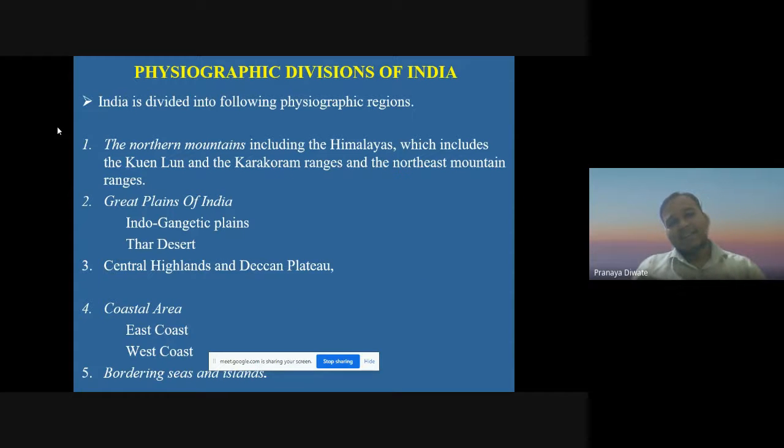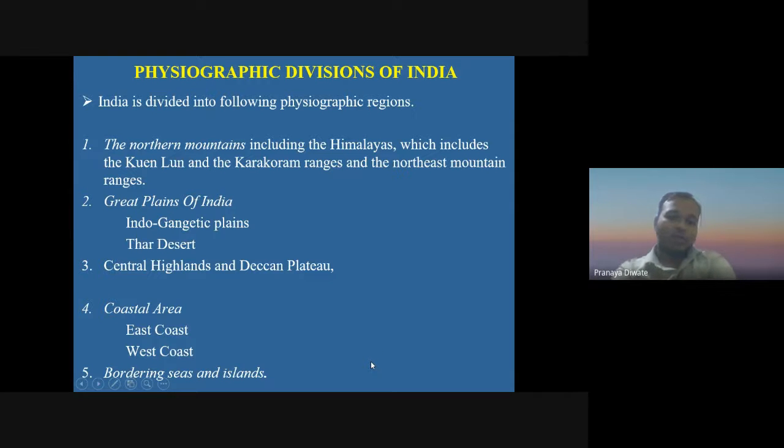India is divided into the following physiographic regions. Northern mountains, including the Himalaya, the Karakoram range and the Northeast mountain ranges. Then you have the Great Plains of India, the Indo-Gangetic Plain and the Thar Desert. Then you have the Central Highland and Deccan Plateau. Then you have the coastal areas, the East Coast and West Coast. Then you have the bordering seas and islands.